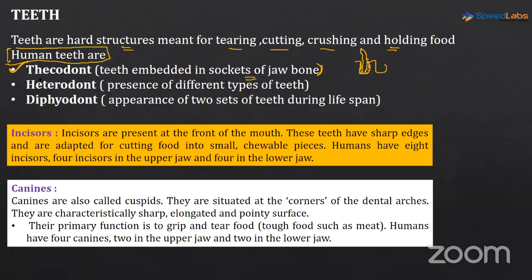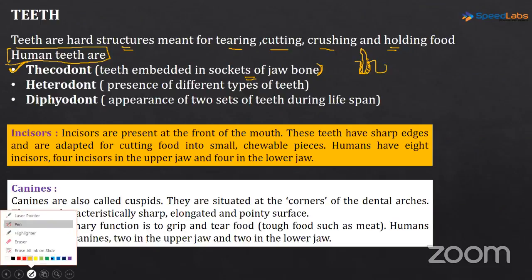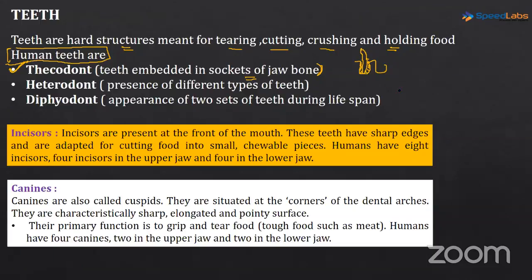Okay, then next is heterodont. Heterodont means presence of different types of teeth. Everybody must be knowing that we have four types of teeth, right? The term hetero means different, right? So we have different types of teeth.